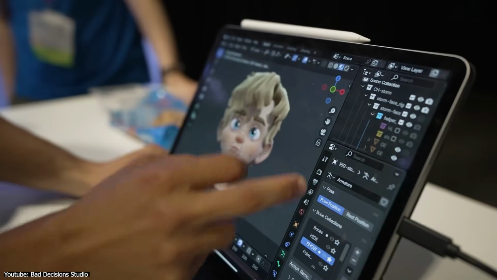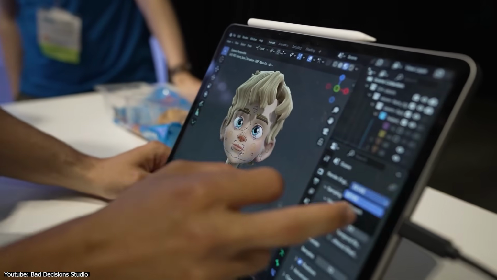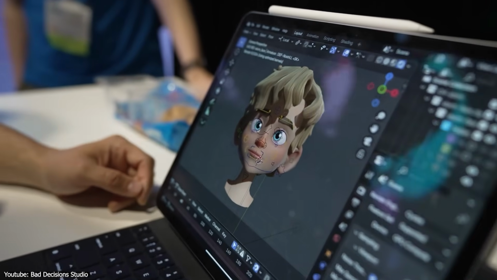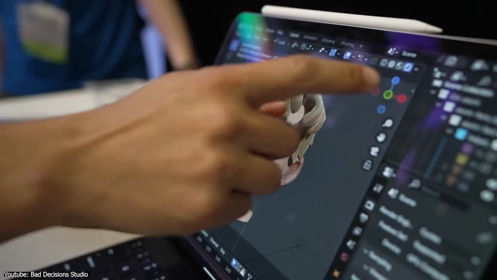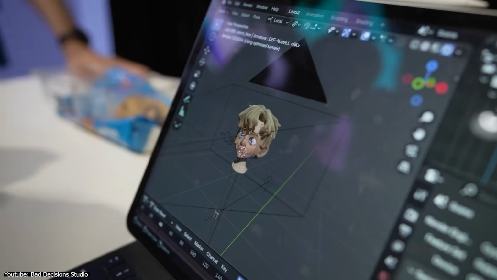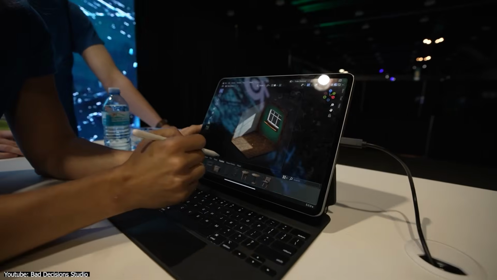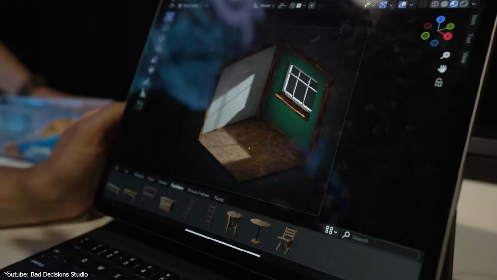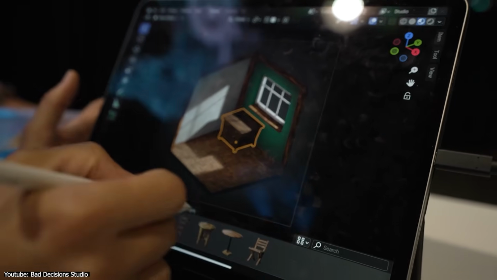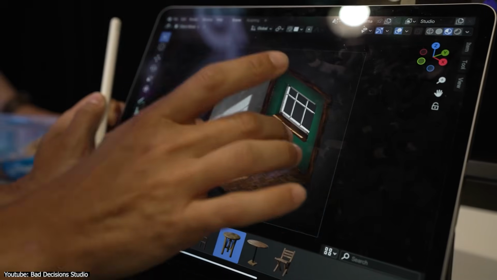Although there is still no official release date, the team explained that a tablet-compatible version of Blender could offer a lot more flexibility for users. So as a Blender artist, you can take your workflow anywhere, whether you are traveling, sketching ideas on the go, or even demonstrating concepts during meetings or Zoom calls. It could also be useful for lighter tasks that don't require heavy computational power, such as scene setup, modeling tweaks,